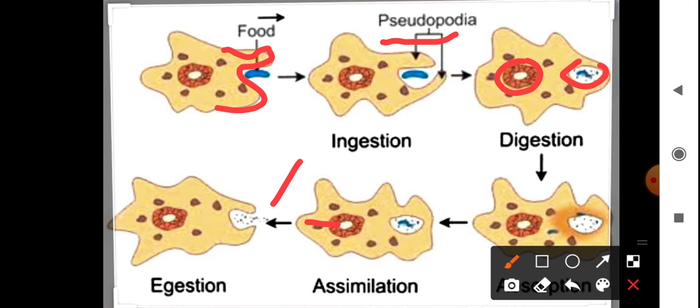Paramecium also have very fine hair-like structures called cilia, found all over its body, and the movement of cilia pushes the food particles into the cell or into the mouth, right? This type of ingestion of solid food particles by a unicellular organism is called phagocytosis. In the lower classes you have also studied how the amoeba captures the food.